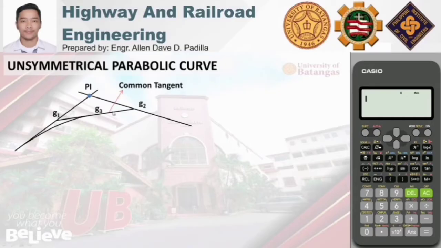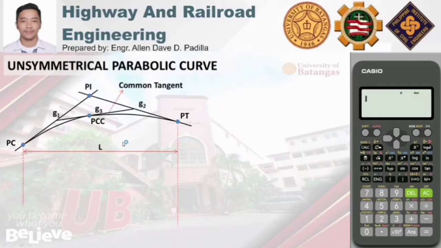So, we have two curves. So, ito yung first one, then ito yung pangalawa. And this is PC, yun pa rin, the point of curvature, and this is the point of tangency or capital PT. So, mayroon tayong additional point, that is the point of tangency between the two curves and the common tangent, and that is called PCC, which stands for the point of common curvature. So, for the total length, it is still denoted by capital letter L.